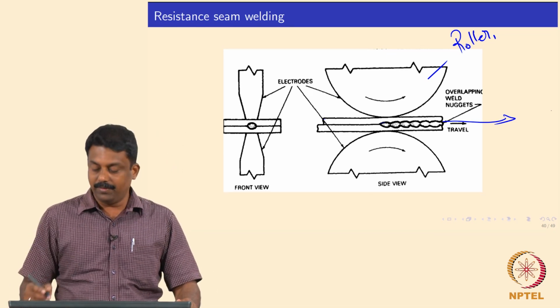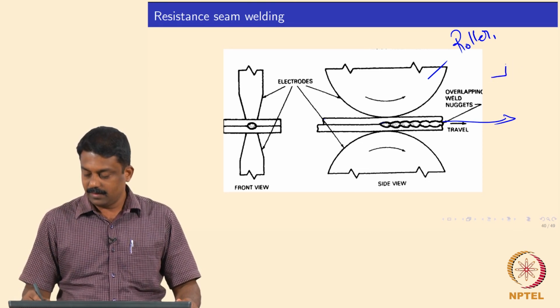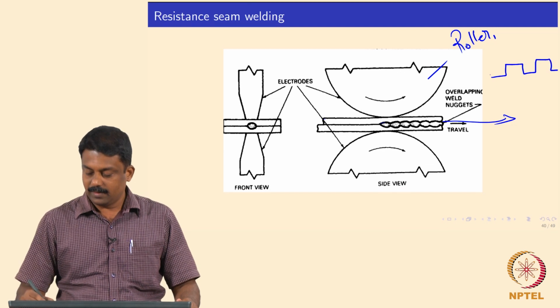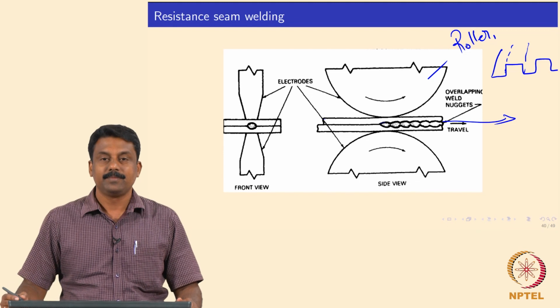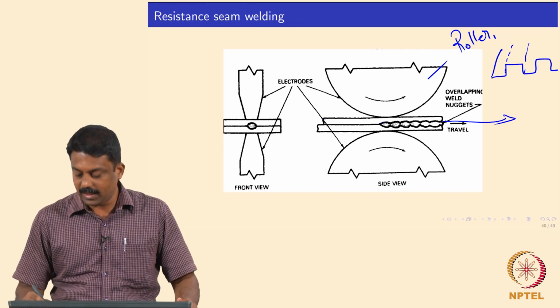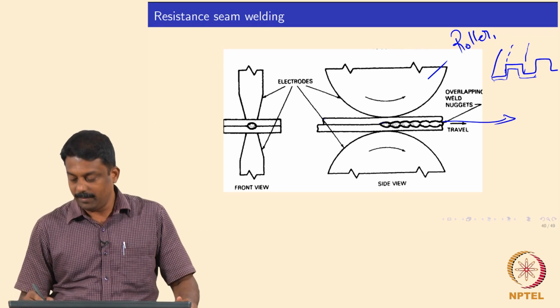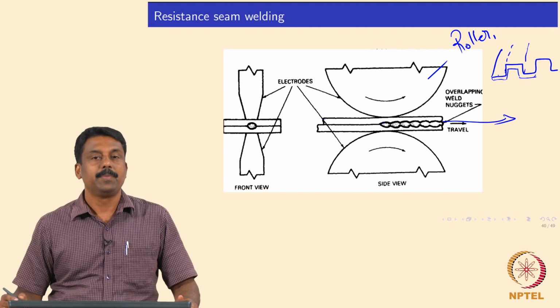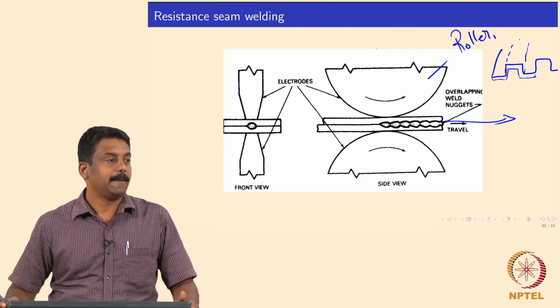Have you seen the roofs of corrugated sheets, something like this? These sheets sometimes may contain a couple of sheets, 2 plies they call it. They may also have different sections, and these are all welded using resistance seam welding.